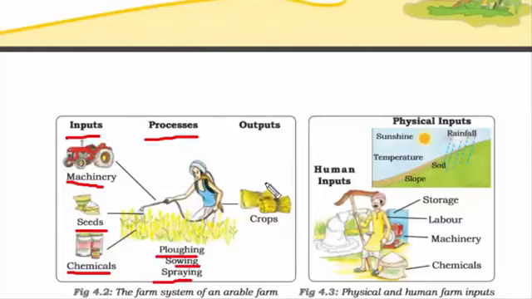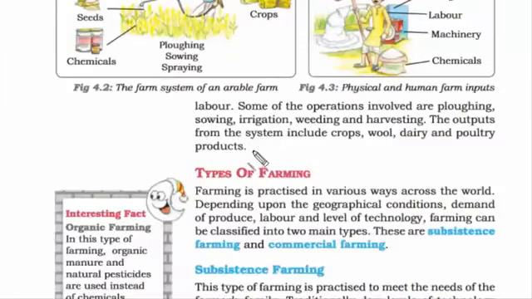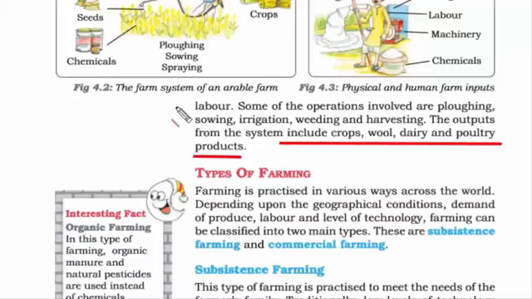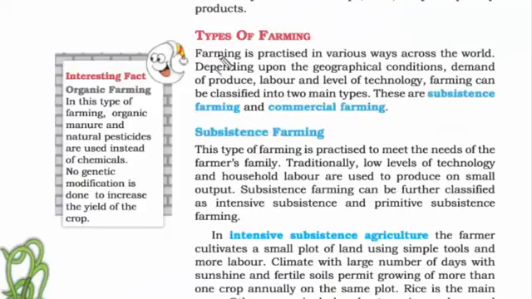And then finally we have output. That means what do we gain out of this entire investment that we did? So that is nothing but crops. If you see, some of the outputs are: from agriculture we get crops, from animals we get wool, we also get dairy from animals, and then poultry from hens, chicken. So that was all about the farming system. Now we are going to read about the types of farming.